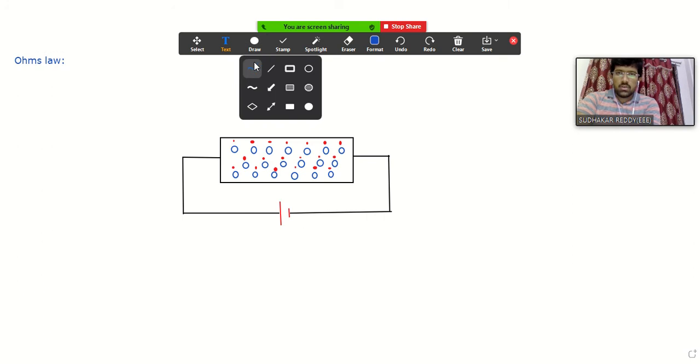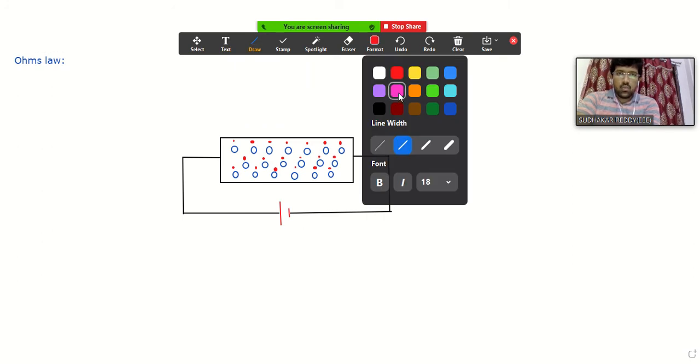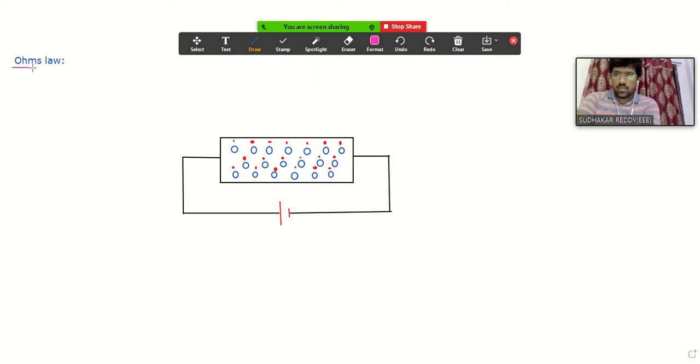Before knowing about Ohm's law, first I will tell you what is the meaning of law, because in our life or in our education life, we come across so many laws, like Newton's laws, Charles' law, Coulomb's law, and again in Newton's laws, the gravitational law. What is gravitational law? Simply, the gravitational law tells you that the earth is having a gravitational force. Who identified that? It was identified by Newton. And they named it Newton's gravitational law.